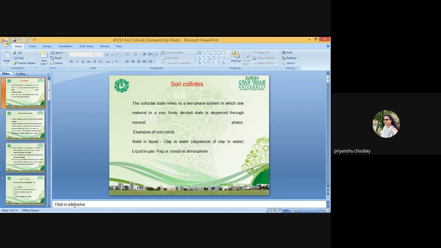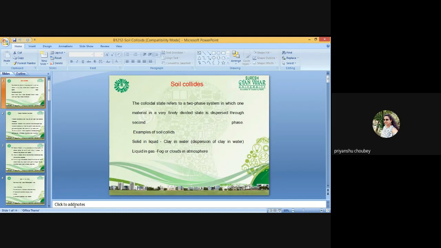So that is a lyophilic colloid. On the other hand, lyophobic colloids are very sensitive to electrolyte addition and flocculate very easily, and lyophobic colloids are not stabilized by the solvent molecules.